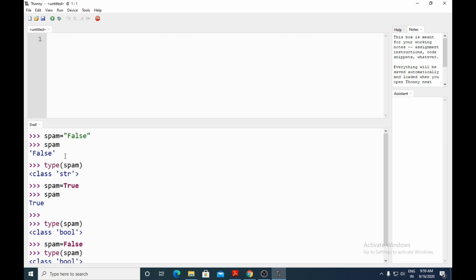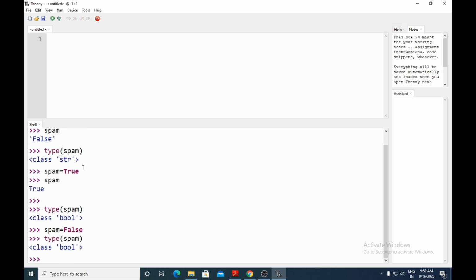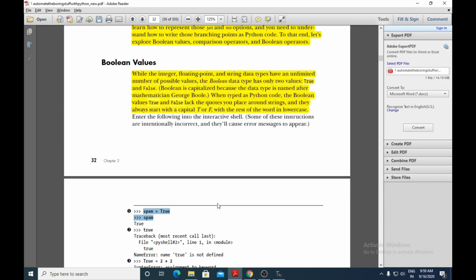So if you are putting the same name with double quotes, then it will be considered as a string, and if you give it without double quotes, then it will be considered as a boolean value. So the boolean data type can be used for True or False, and boolean values are usually used when you are making use of conditional statements.